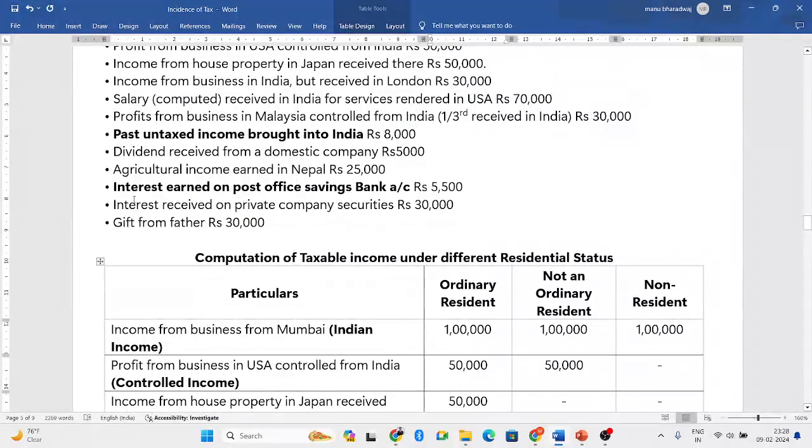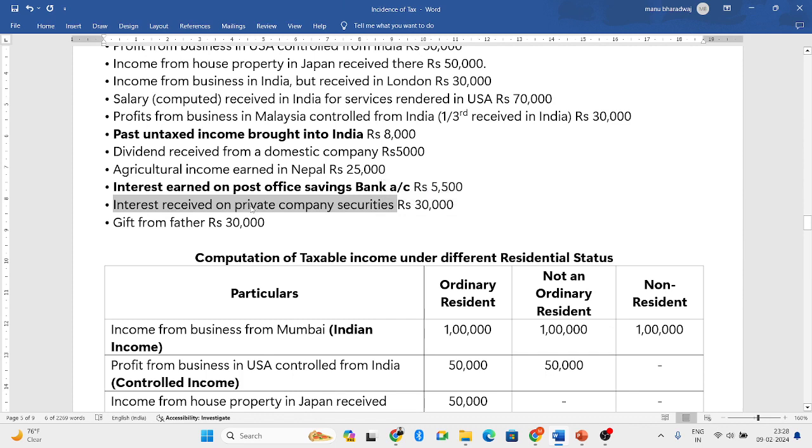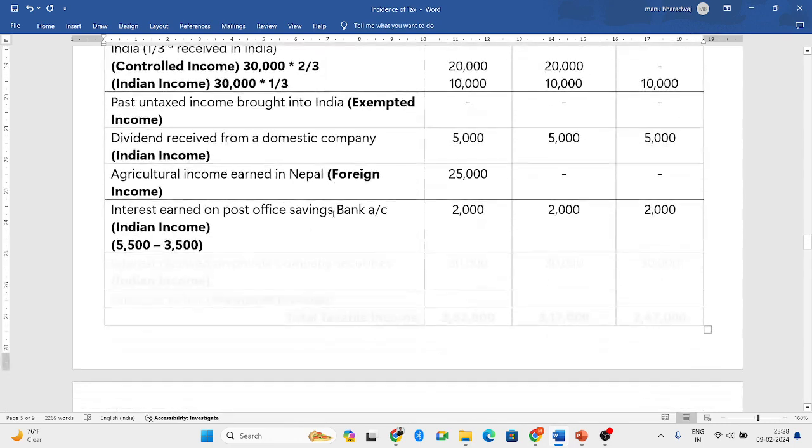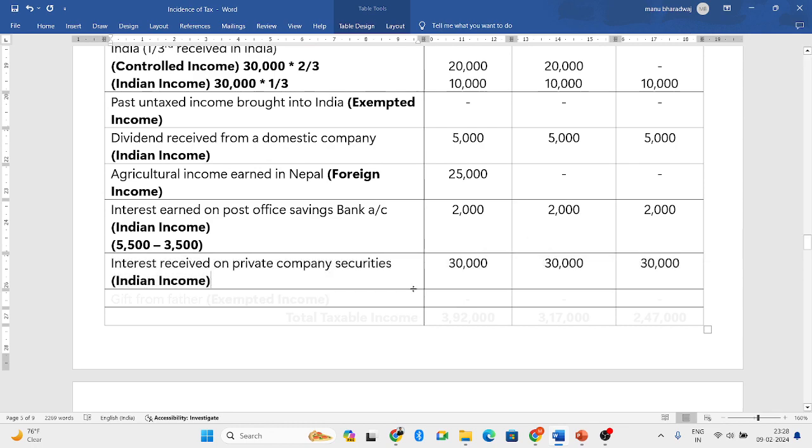Next, interest received on private company securities. We assume that it is an Indian company only. If it was in some other country, they would have mentioned it in the question. When they have not mentioned anything, we assume it to be an Indian company. So as it is an Indian company, all the three people will be taxed on 30,000.